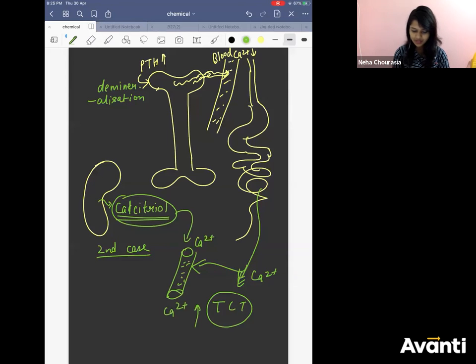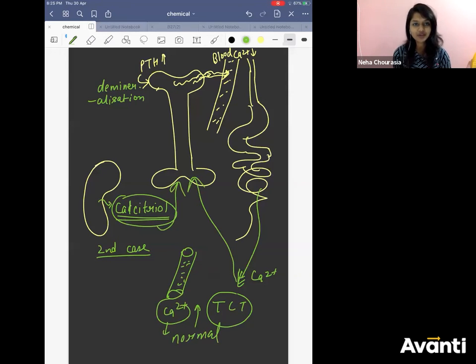If this is blood, it will all be sent to the bones. Bone is here, no? Got it? And again, the blood calcium level will become normal. This is how your thyrocalcitonin and parathyroid hormone work together, antagonistic to each other, opposite to each other.